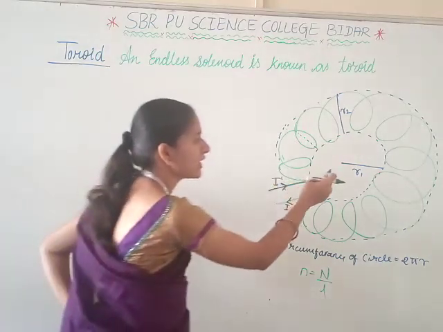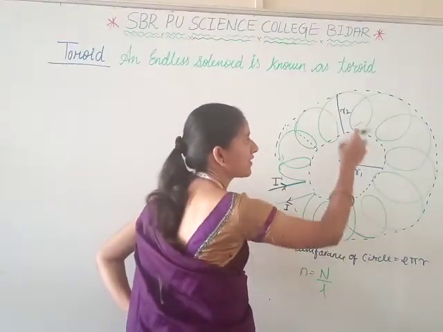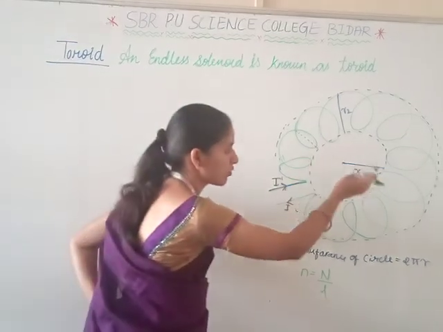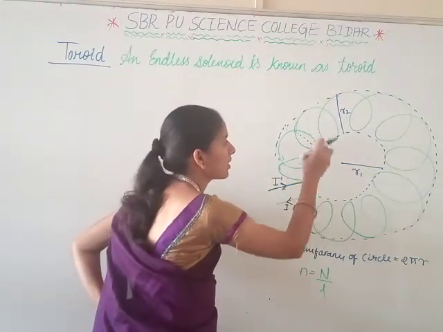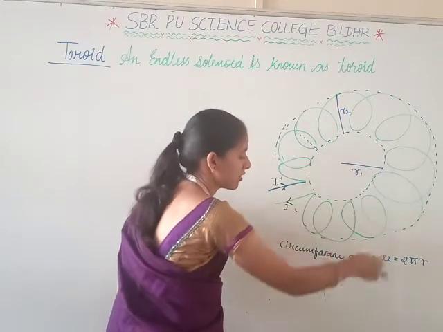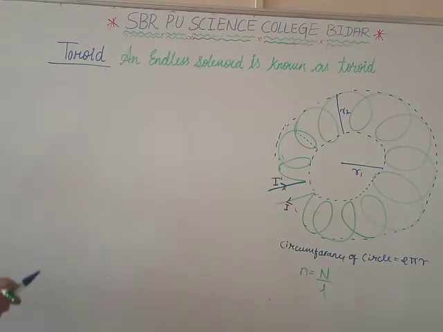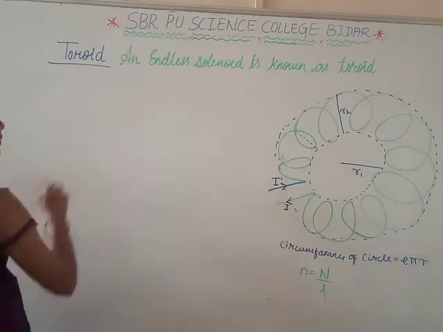It has inner radius r1 and outer radius r2. Then the circumference of a circle is 2 pi r, and the turn density is equal to capital N divided by L here.